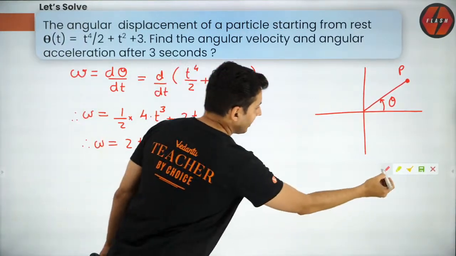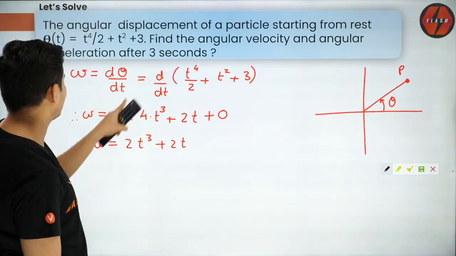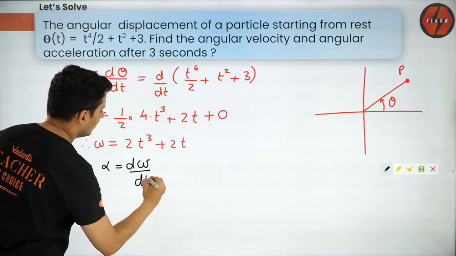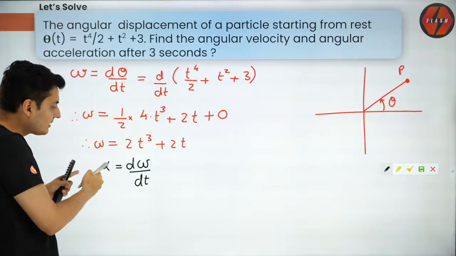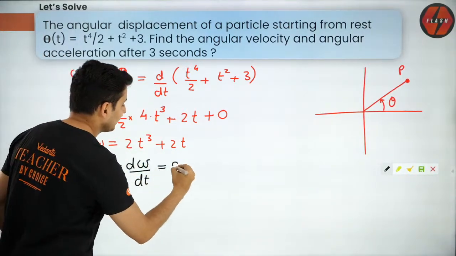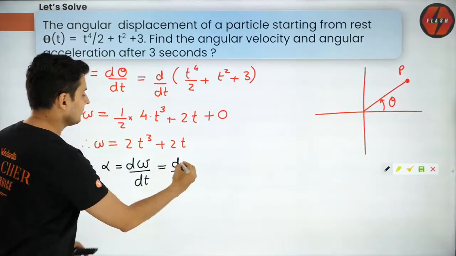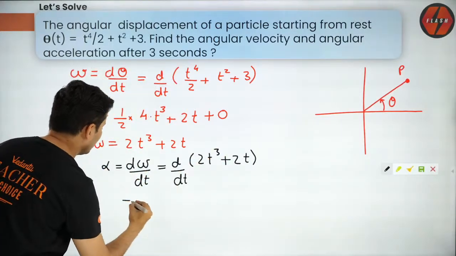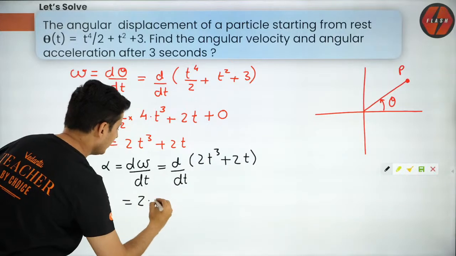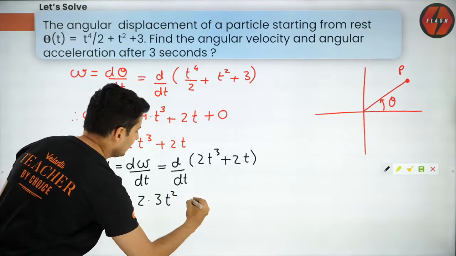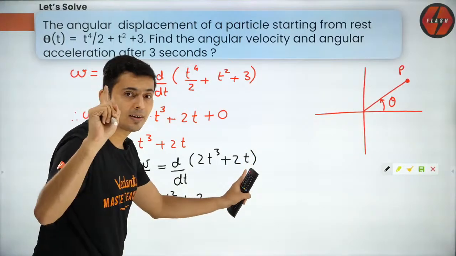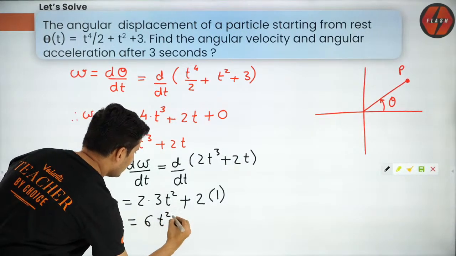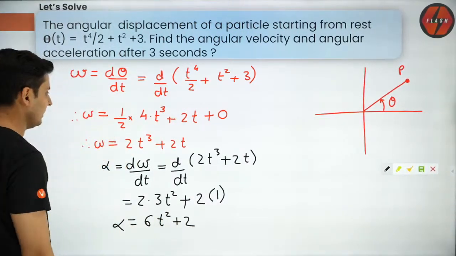Okay, cool. But I'm not done yet. I want to find even the acceleration. So alpha, remember, is d omega by dt. Remember, derivative of velocity gives you acceleration, but this is all angular wise. So just take the derivative of this guy, which is 2t cube plus 2t. So think about it. 2 is a constant. t cube's derivative will be 3t square and plus 2, because t's derivative, guys, is 1. Alright, and that's it. 2 3's are 6, so it will become 6t square plus 2, but that's alpha.